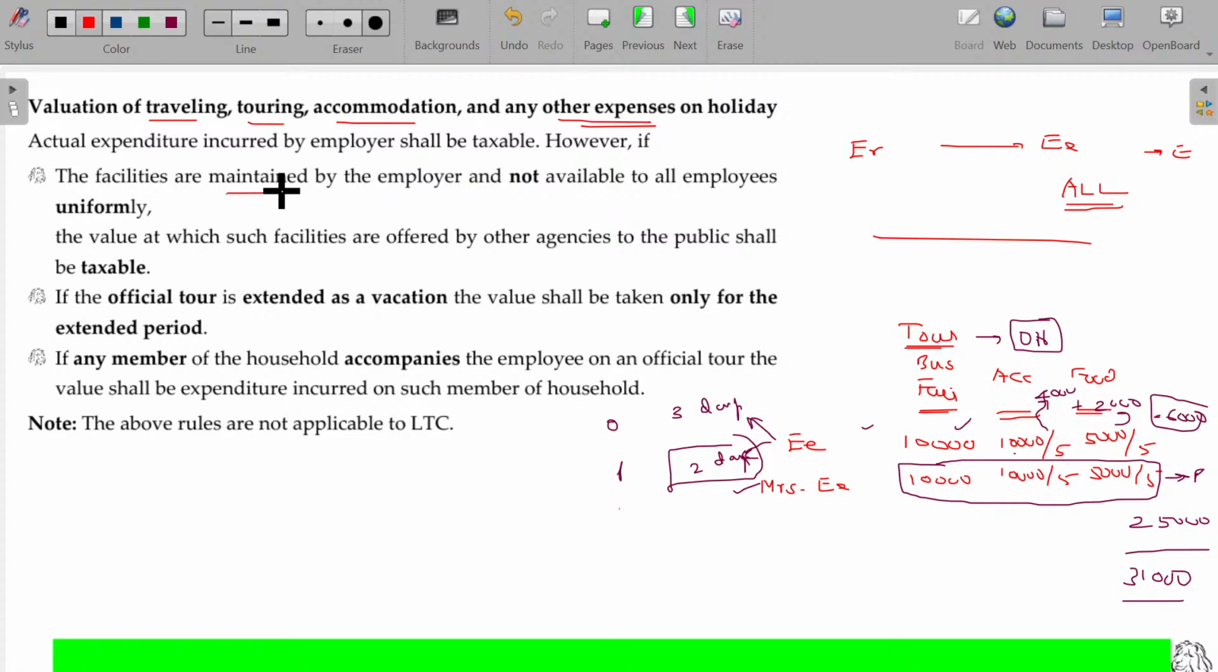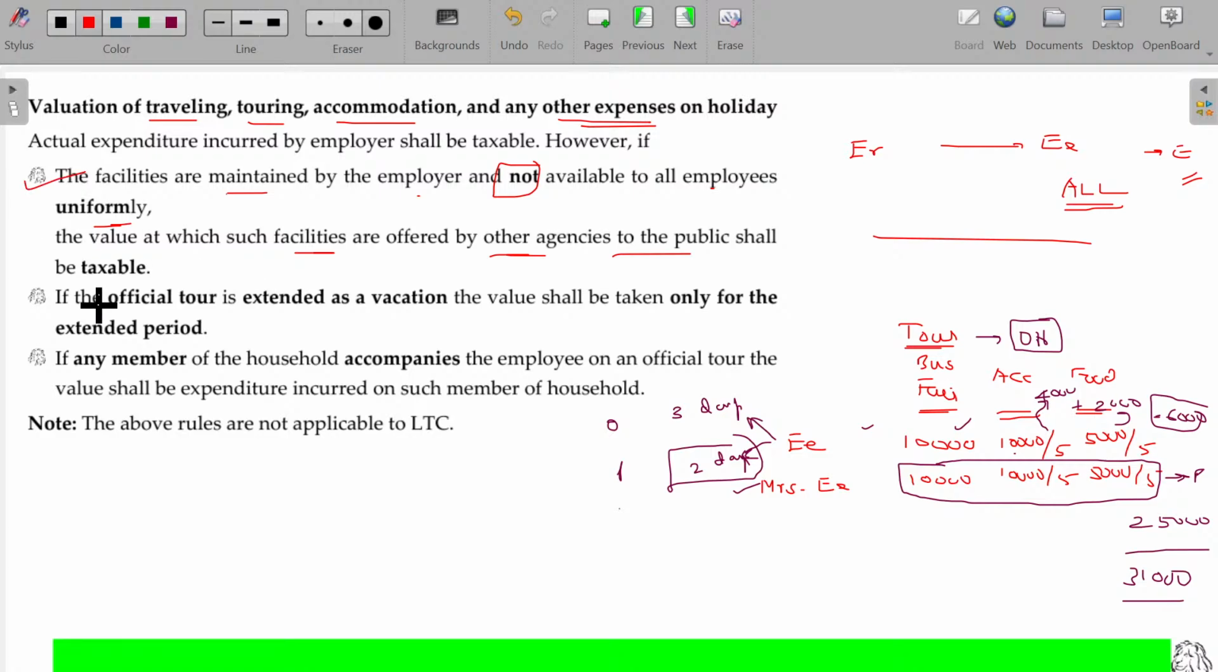If the facilities are maintained by the employer and not available to all the employees uniformly, taxable. If all the employees are available uniformly, exempted. Else taxable. The value at which such facilities are offered by other agencies to the public applies if it is being arranged from the own source, because they themselves have the buses and other facilities, and offer the employees to use their own facilities. So there is no value. In that case, what we usually charge for outsiders will be considered as the perquisite value.